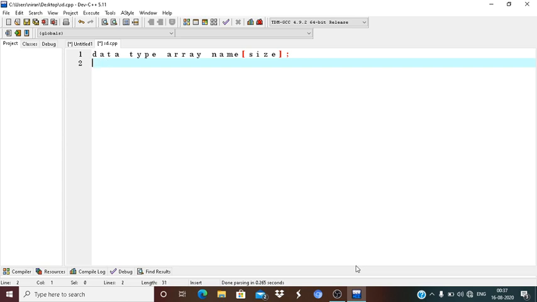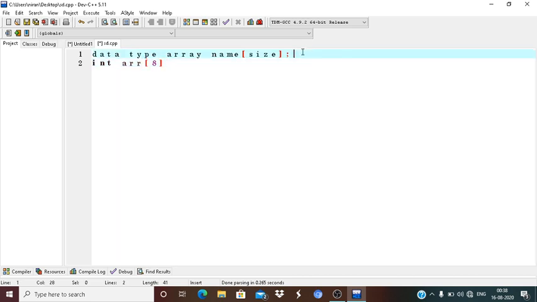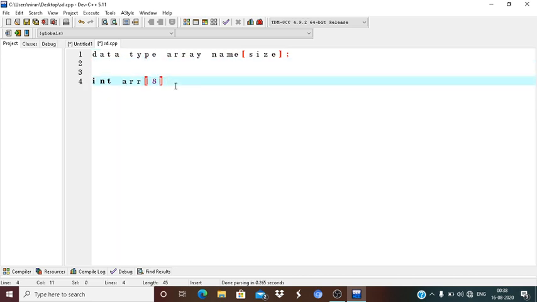So, int, like that. What is the meaning of this? It means that the array type is int and the size of the array is 8. It means that it will contain 8 elements.